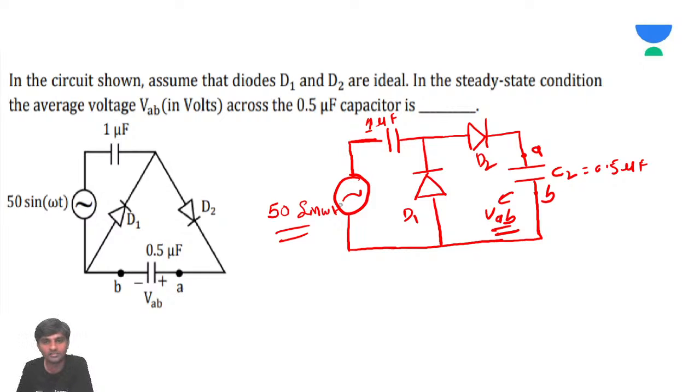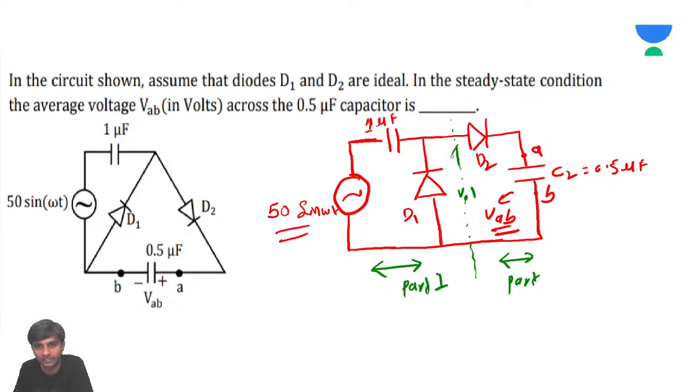So now we will divide the circuit into two pieces and we'll discuss. I am dividing this circuit into two pieces: this part is part 1 and this is part 2. I am going to call this voltage V01. V01 is the input to part 2.